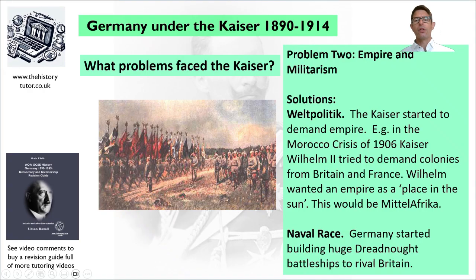So to help threaten Britain to give up some of its empire, he started threatening their navy by building huge battleships called dreadnoughts. Of course, this was a ruinously expensive policy to build dreadnoughts in combination, as I've said already, with socialist policies to try and improve the condition of workers, improve conditions of factories. Germany was suffering some big financial crisis because of the demands of the Kaiser and his policies.